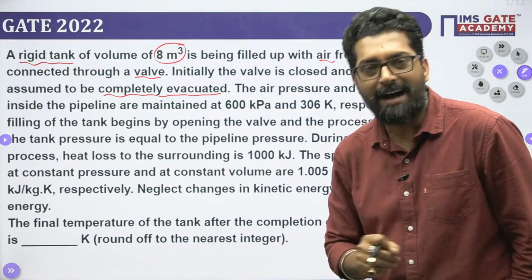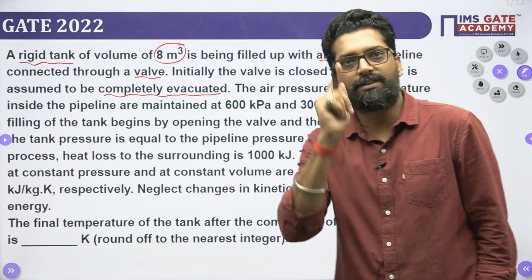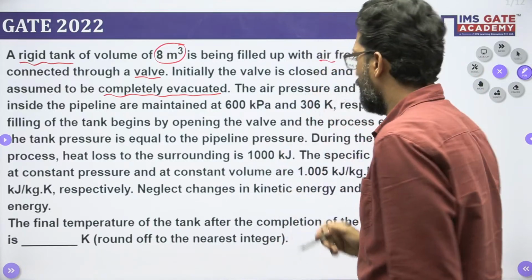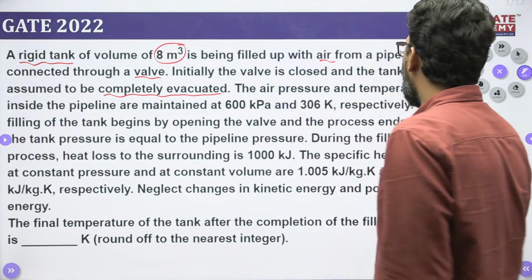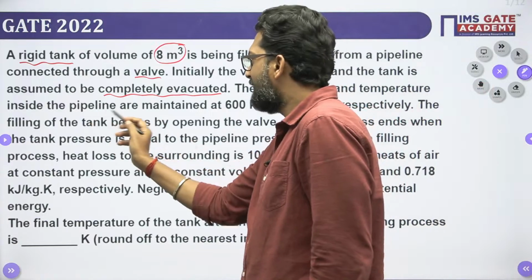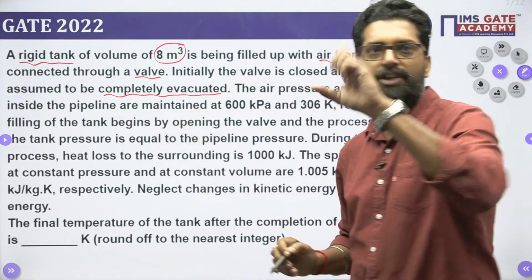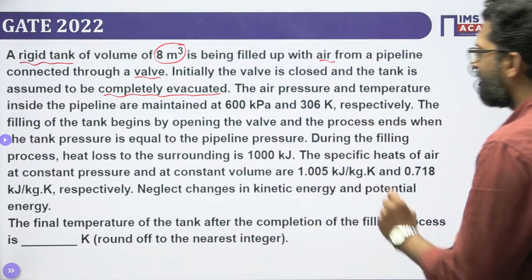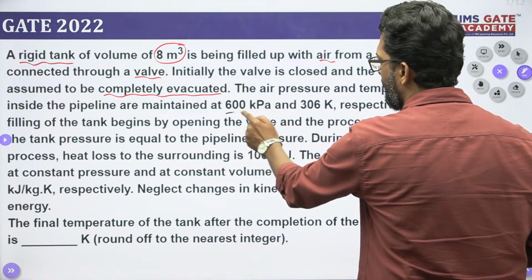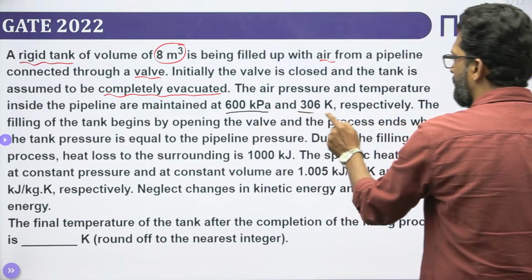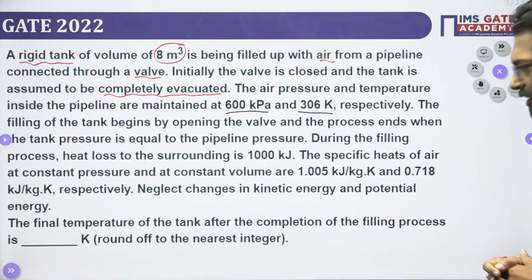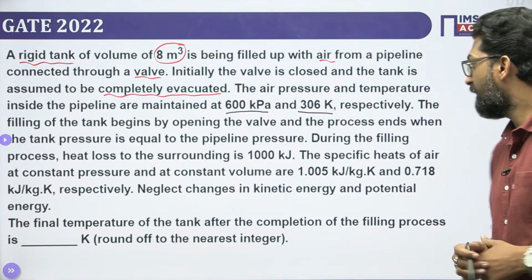That means the mass of the system at the first state is 0. The air pressure and temperature inside the pipeline, that means the fluid flowing, are 600 kilopascal and 306 Kelvin respectively.